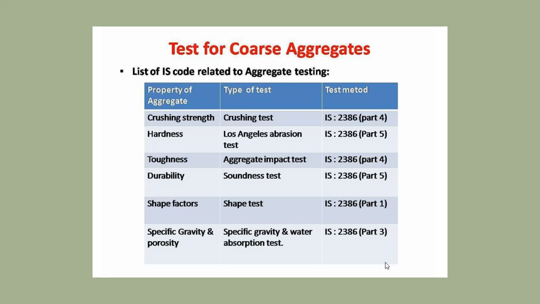So here the crushing test is IS 2386 part 4. Then the Los Angeles abrasion test, which is used for hardness, is IS 2386 part 5.